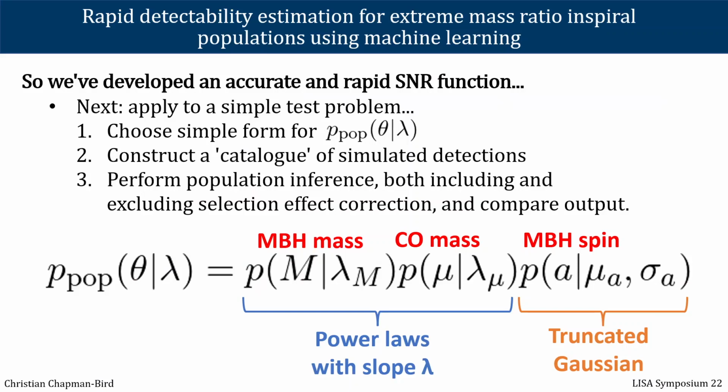So in order to actually test out our interpolator, we need a simple problem. So we choose a simple form for our population probability. Here we have some power laws for the massive black hole mass and the compact object mass, and a truncated Gaussian for the massive black hole spin. And we simply generate a simulated catalogue from this population, including the detection effects, and then we perform population inference to try and recover the underlying hyperparameters.